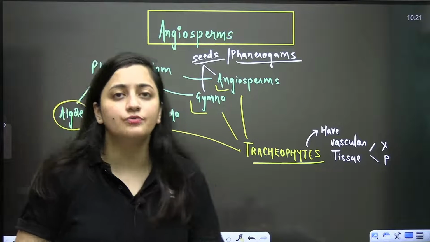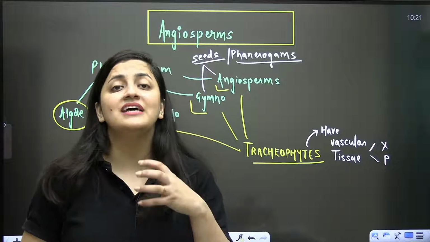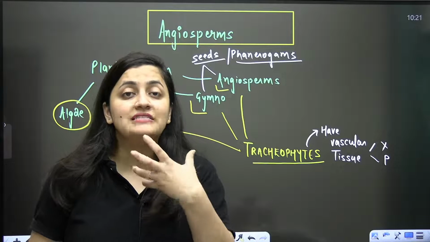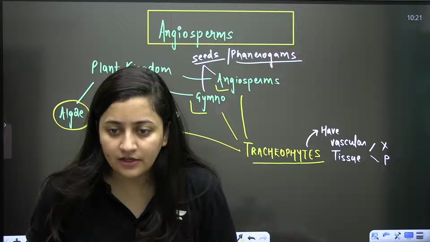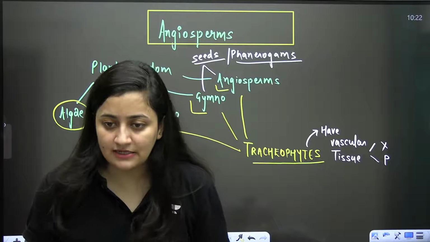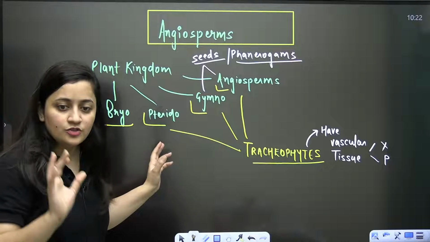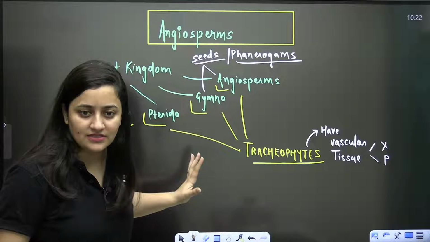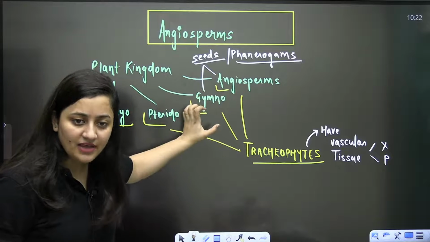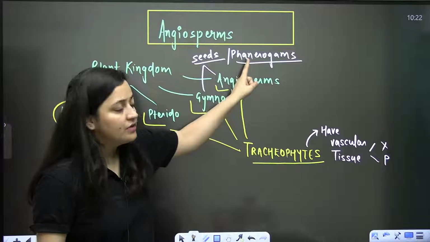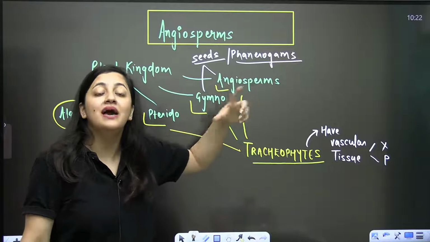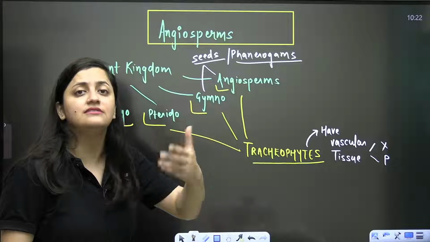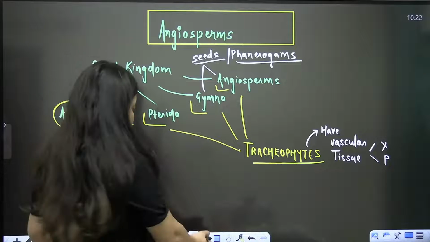Yes, you are right, Subhashini. Gymnosperms and angiosperms are the seed-bearing plants. So that is why we use the word phanerogams. We also call them spermatophytes. These things are very important for the revision.